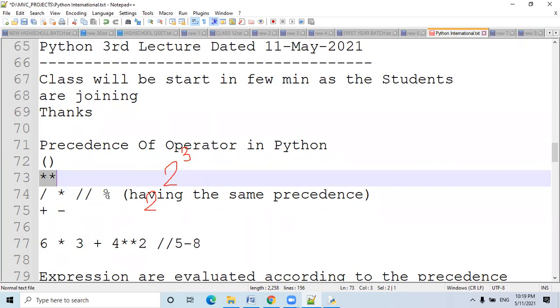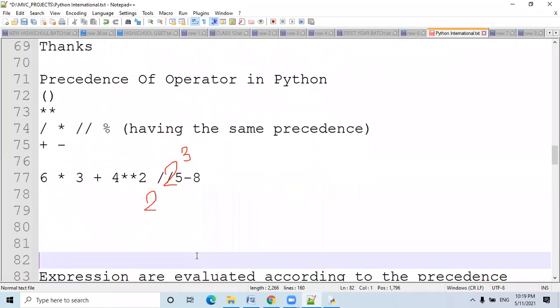And plus and minus have the same precedence. When operators of the same precedence are involved in an expression, the expression is evaluated on the basis of associativity. For example, I just want to take a small example again.